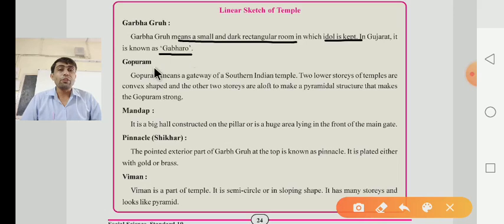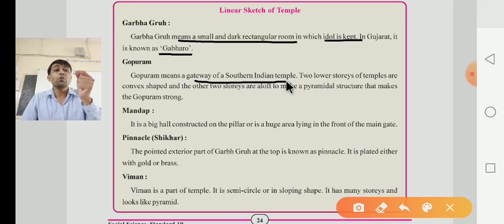After that, they have given information about the Gopuram. Gopuram means the gateway of a southern Indian temple. What do they say there? They say that Gopuram means the gateway of which part of India? Southern Indian temple.